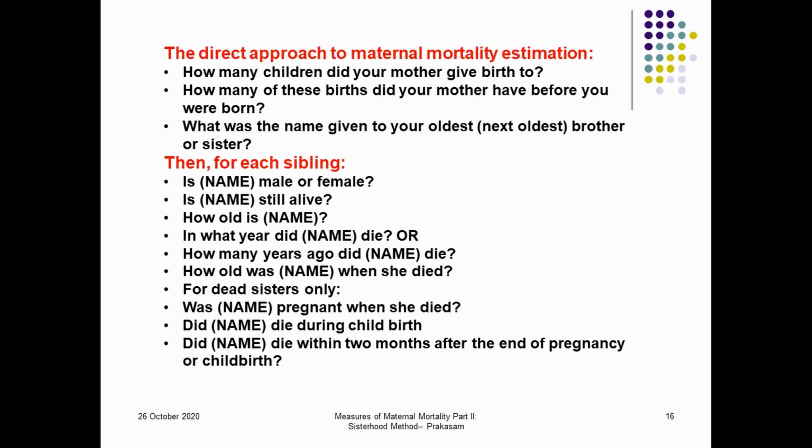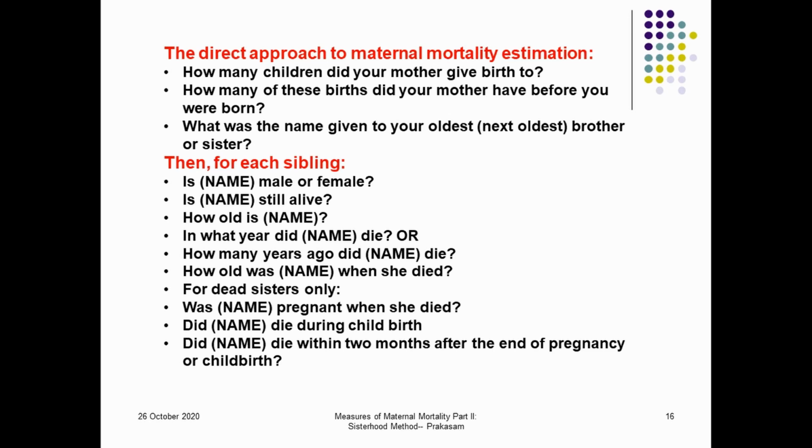That is, how many children she has given birth to, how many are male, how many are female, how many have died, how many have survived, and if a female child has died, whether it was due to pregnancy-related complications within 2 months of pregnancy or during childbirth. Here they are asking the mother about her children, but in the earlier measure they ask the respondent about her sisters, that is, her siblings.